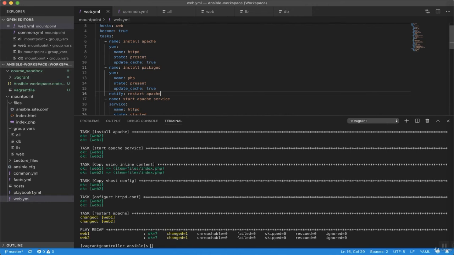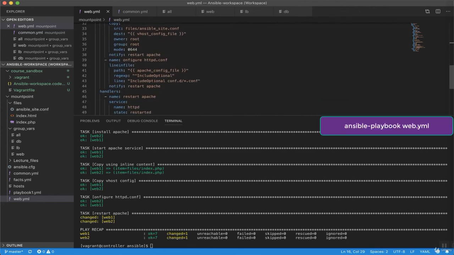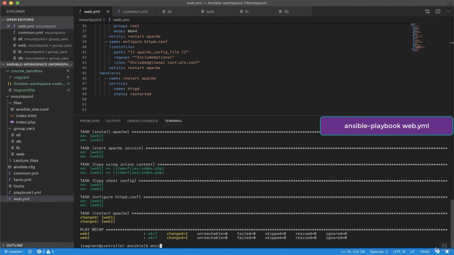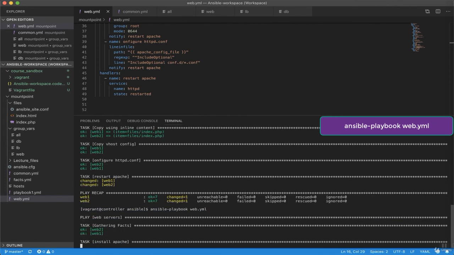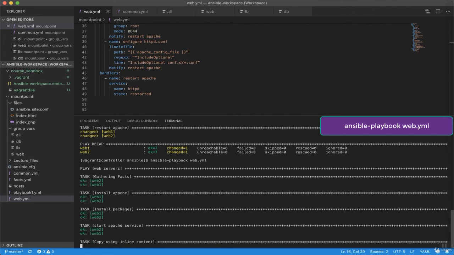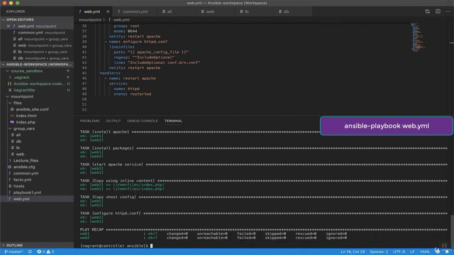We also need to pay attention to the name of the handler. It must match exactly with what's called with the notify action statement. Let's run this playbook. You can see here that the handler has not been called and there is no change on the remote machines. As a result, the HTTPD service did not bounce.